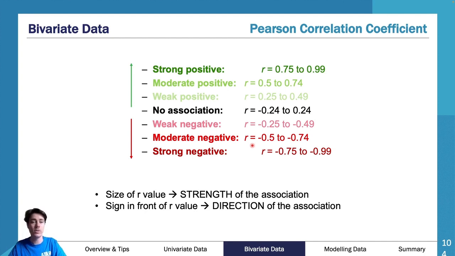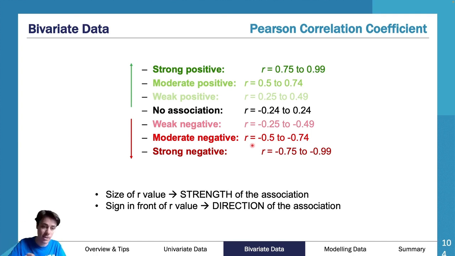The closer your value is to 0, the weaker it is. So you always want to say, if it is between 0.75 and 0.99 or negative 0.75 and negative 0.99, it is a strong linear relationship with your value. And then you can add in this extra bit and you can discuss direction.